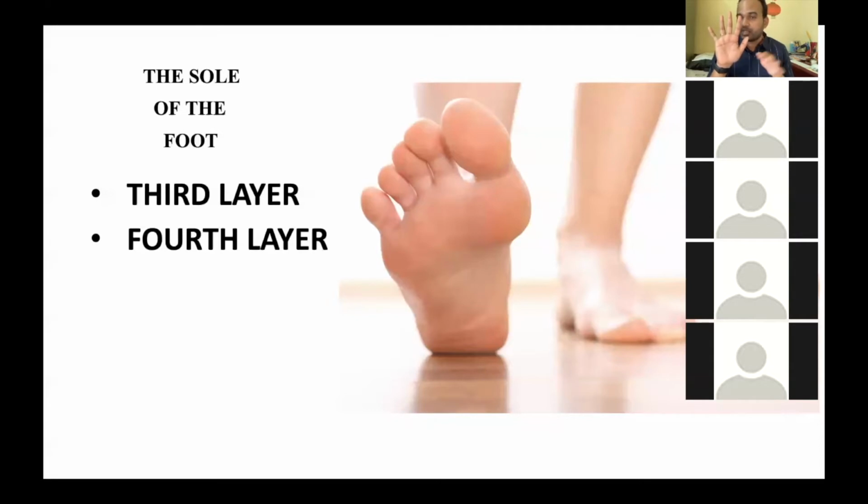When you compare the hand with the sole of the foot, in the hand, the muscles are arranged in groups. You have the thenar group, the hypothenar group, the lumbrical muscles, dorsal interossei, palmar interossei. So all these muscles of the hand are arranged in groups. But the muscles of the sole are arranged in layers: the first layer, second layer, third layer, fourth layer, because to allow locomotion properly, they are arranged in layers. For daily activity and gripping movements, the muscles of the hand are arranged in groups. Is it okay for you people?